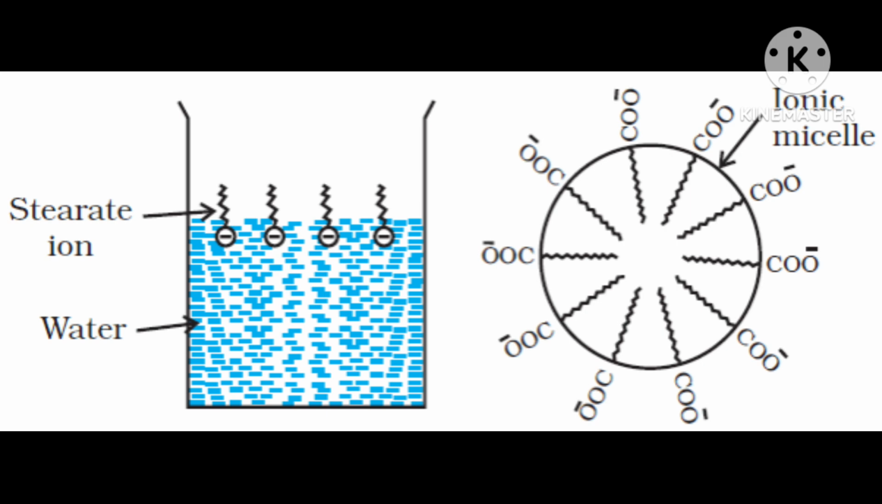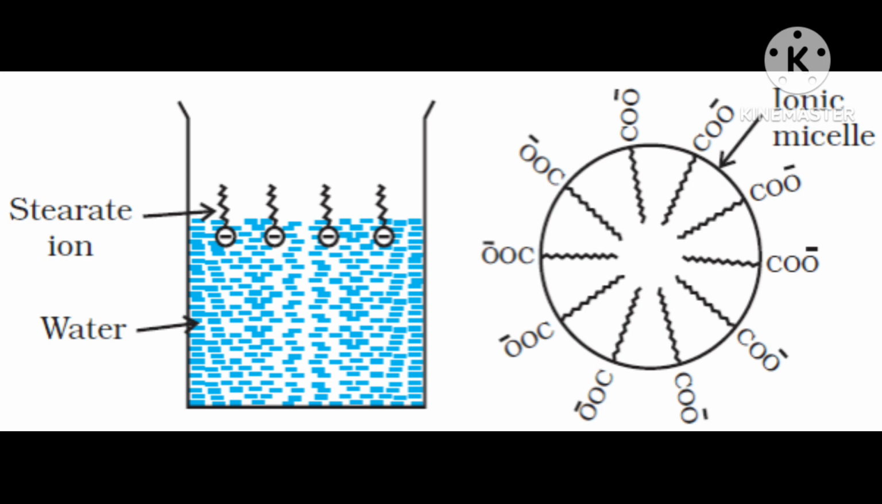Then you know that this tail is hydrophobic, means it repels the water, and this COO minus is water loving, water attracting. Okay, so I have talked about the structure of RCOO. This is actually the important thing I have discussed.